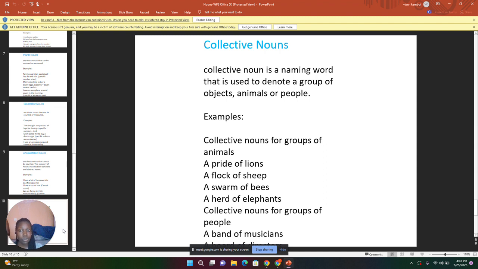Examples of the collective noun. Collective nouns for groups of animals. So we are going to start with a group of animals. Examples are a pride of lions, a flock of sheep, a swarm of bees, a herd of elephants. Those are the collective nouns for groups of animals. For groups of people, we say a band of musicians, and artists. We have a lot of examples of the collective nouns. Those are only a few.